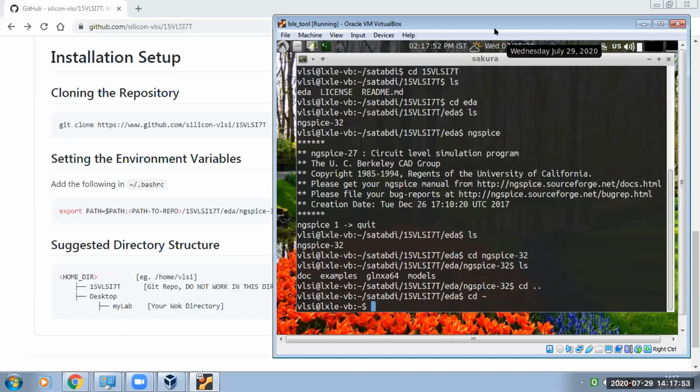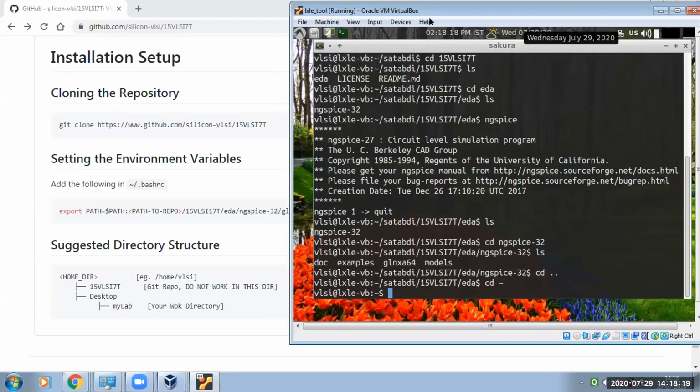Before that, one thing you will do: set your environment variable. Satabdi, you can show how to write in the bashrc file or how to open it. So you have to set the path for the ngSpice tool.